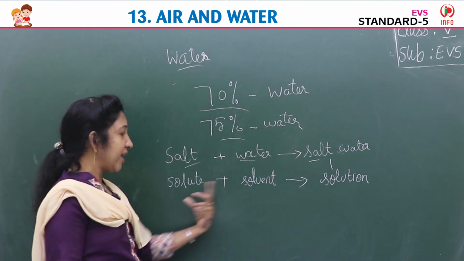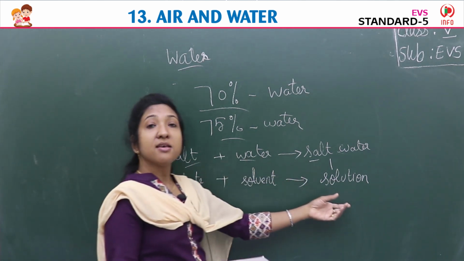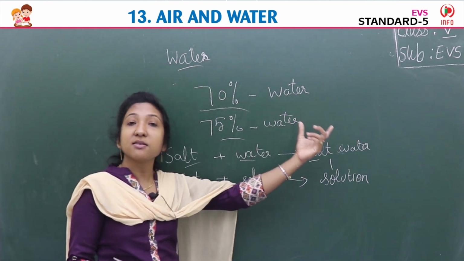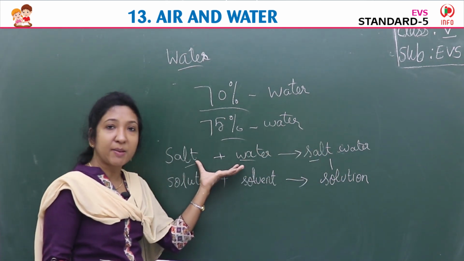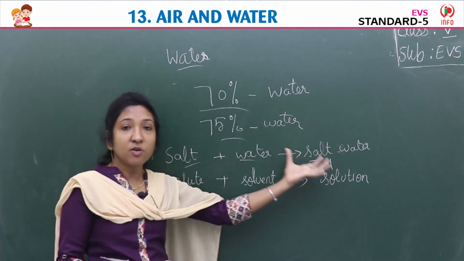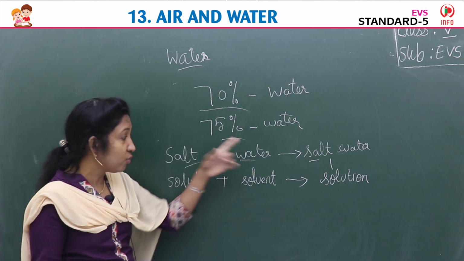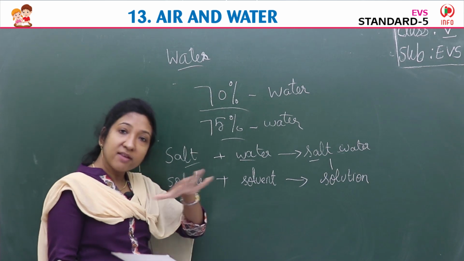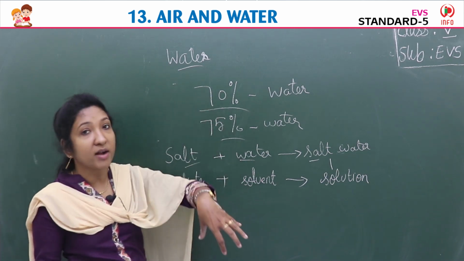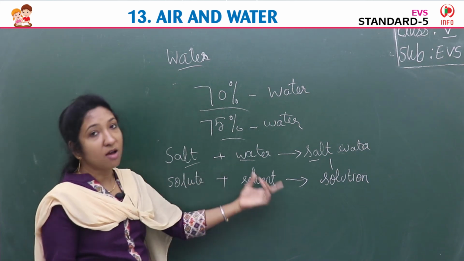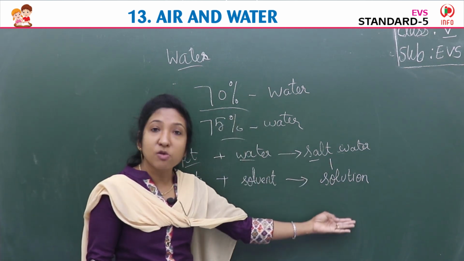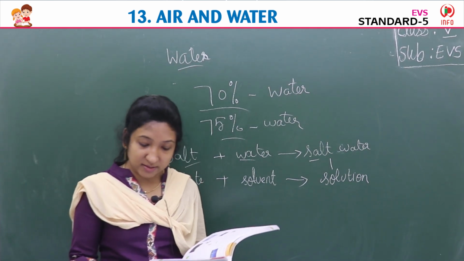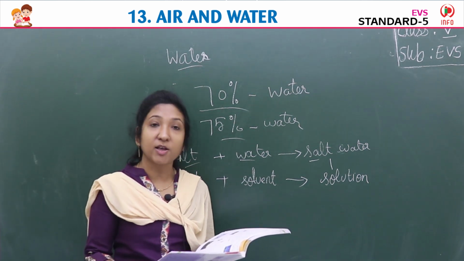Solute and solvent, when we mix them, we get a solution. Okay, children, when we mix salt and water, we get salt water. So when we mix these two substances, we get a solution. The substance which we add to water is the solute, and the water is called the solvent. Water is always called a solvent. The substance we added to water is called the solute. So solute and solvent, when we mix them, we get a solution. Salt, the substance that dissolved in water, is called a solute.